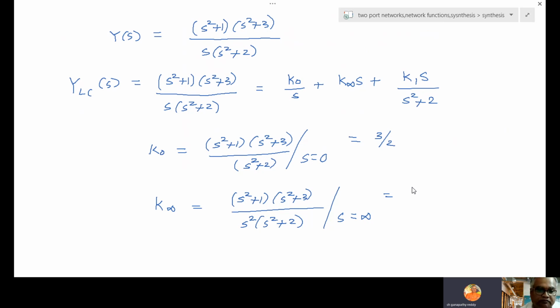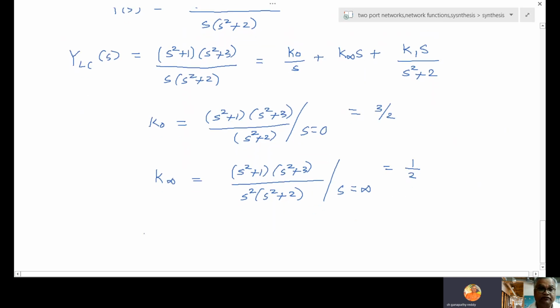You will get 1 by 2. I hope you can simplify. You take S square common, here S square common, here also S square common, and cancel, you will get 1 by 2. The same way find out K1.